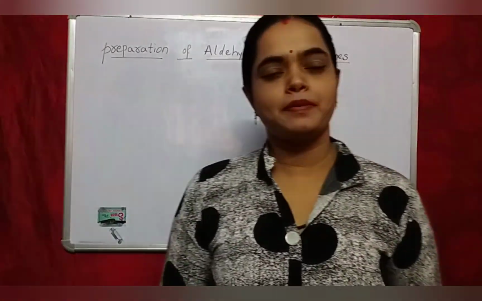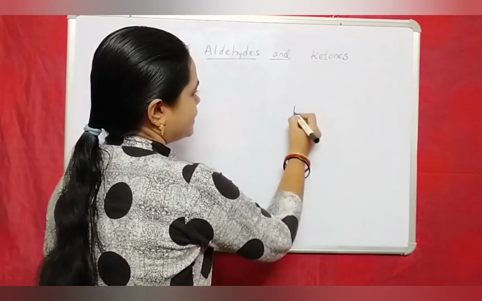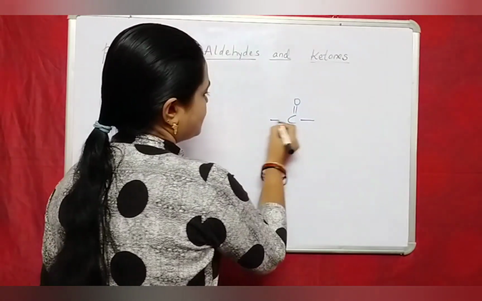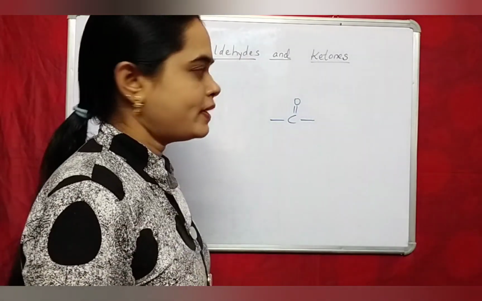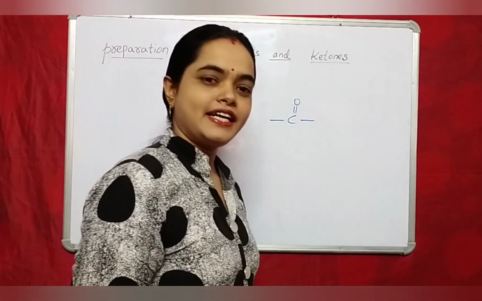Today our topic is preparation of aldehydes and ketones. We learn preparation of aldehydes and ketones together because both are carbonyl compounds. Both have C double bond O carbonyl group in their structures. So let's begin the topic preparation of aldehydes and ketones.